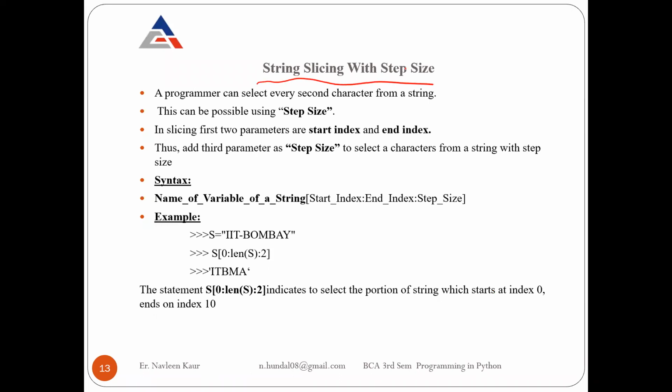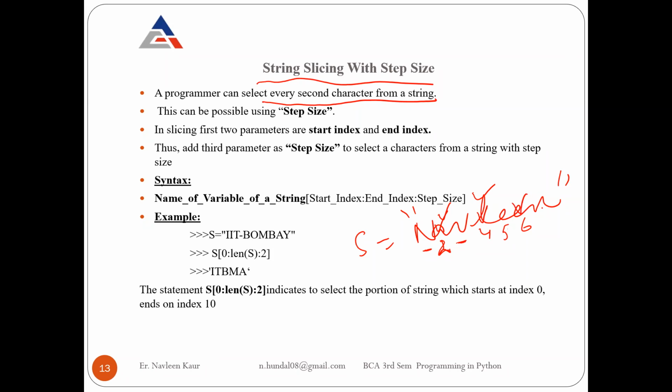Okay, so for example, if in the question they say only display every second character of the string. So suppose I have a string Navleen and they say that out of Navleen display every second character. Every second character means this is the first character, display this. Avoid it, this is the second character, display it. Avoid it, this is the next second character. Okay, so I am displaying only the second character. I'm displaying A, then L, then next E, and so on.